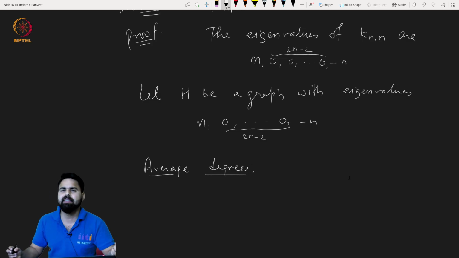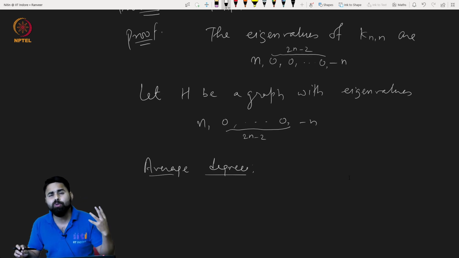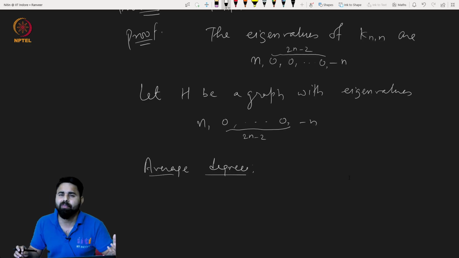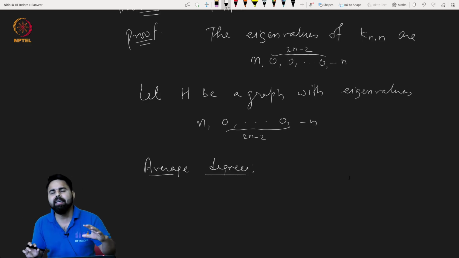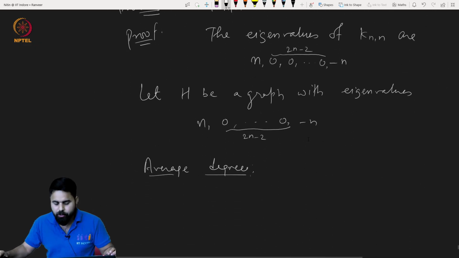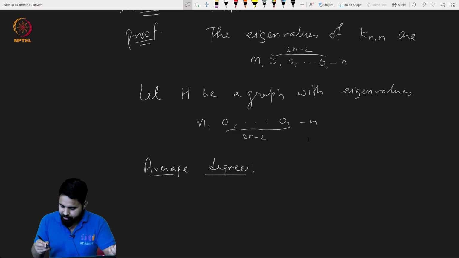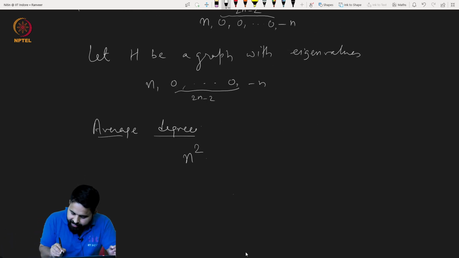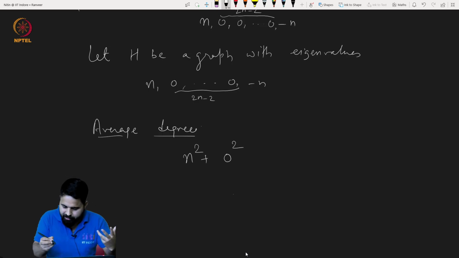The sum of degrees is twice the number of edges, which is given by squaring the eigenvalues and summing them, and then you divide it by the number of vertices. Okay, so square the eigenvalues: 0 squared, and so on.